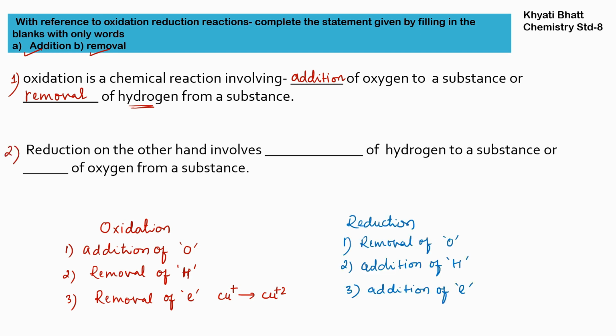Now second, completely opposite things will happen in reduction: removal of oxygen, addition of hydrogen and addition of electron. If either of these things happens, then it is termed as reduction. So reduction, on the other hand, with respect to hydrogen, involves addition. So addition of hydrogen is termed as reduction, or with respect to oxygen it is removal. So removal of oxygen is termed as reduction.